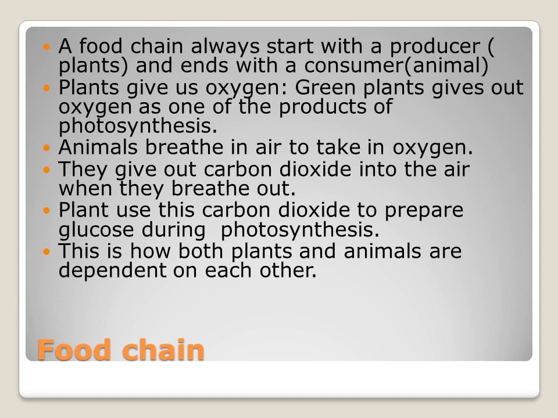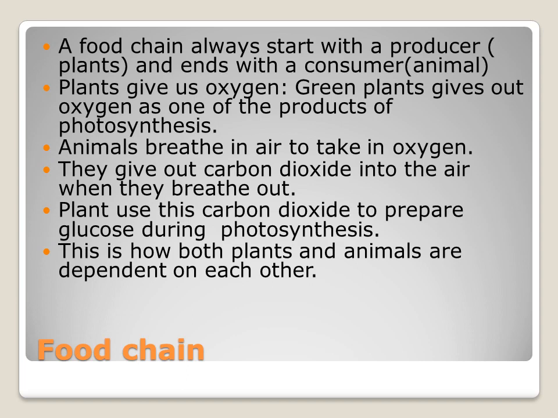So that carbon dioxide is taken by the plants. This is how plants and animals are dependent on each other. Okay, hope you all understand the topic, that is interdependence of plants and animals. So these plants and animals are depending on each other. Green plants provide their own food. They are called producers.